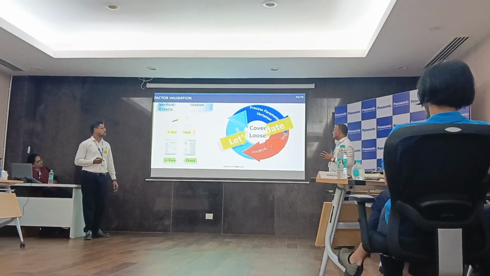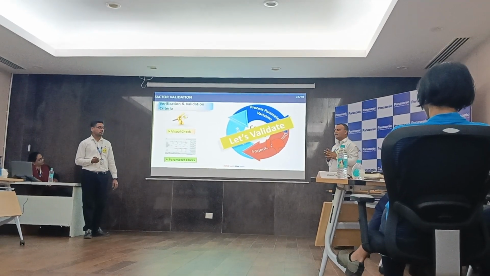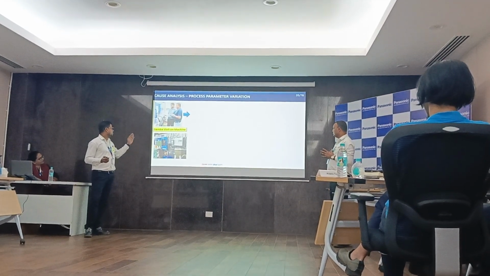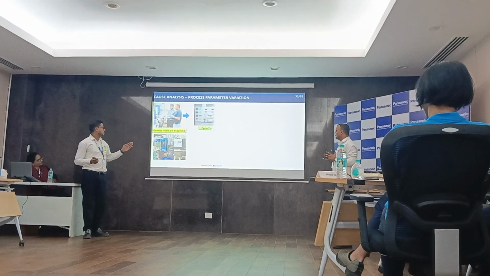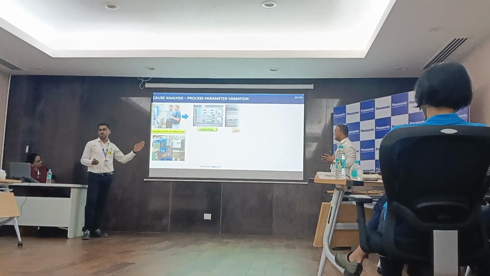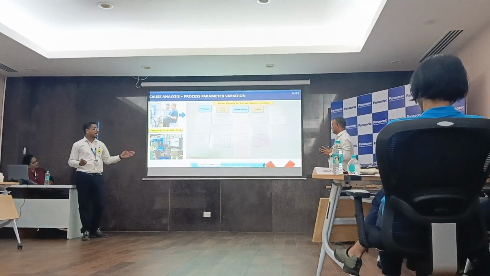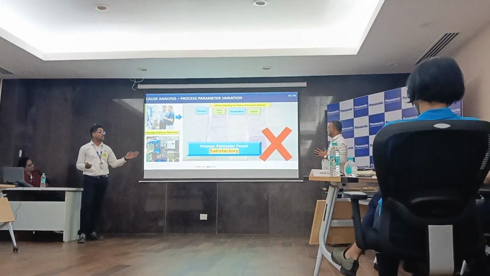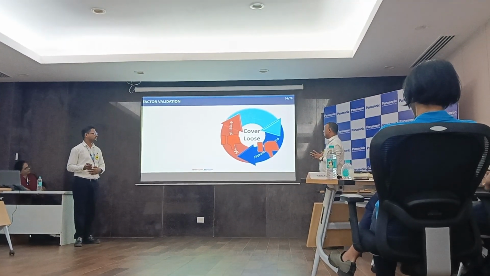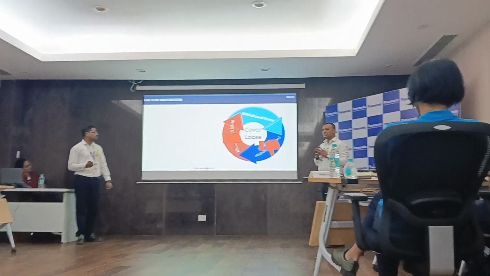Our second factor is process parameter variation. Let's study it. For process parameter, we went to the injection molding machine and checked the key process parameters: cycle time, cooling time, temperature, holding pressure. We plotted them, and there is no major variation observed. So that's why this factor is also not validated. Our third factor is withdrawal force. Let's validate.